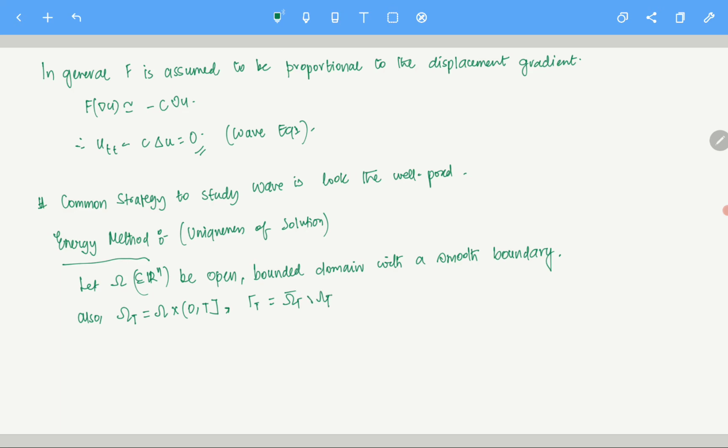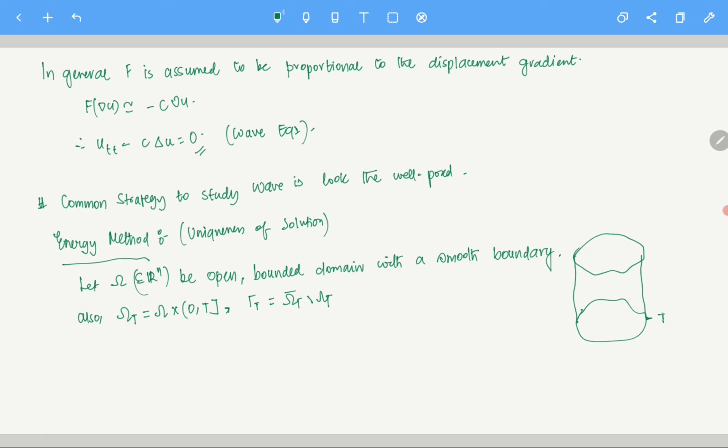So what is omega t? Let's say that's your omega, and this is the cylinder kind of thing where all of this is happening. My drawing is very bad, so that is why it looks like this.